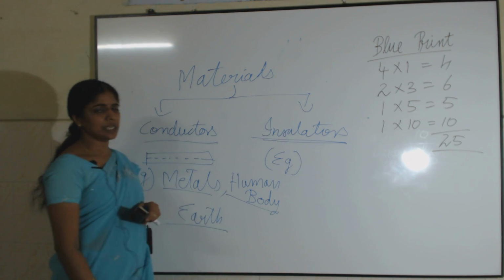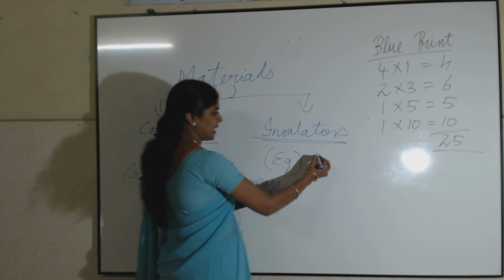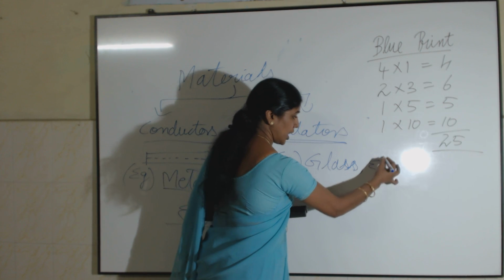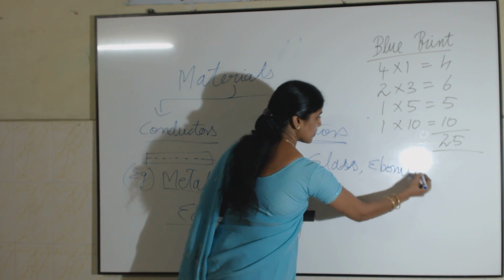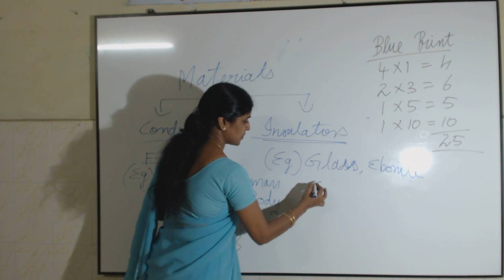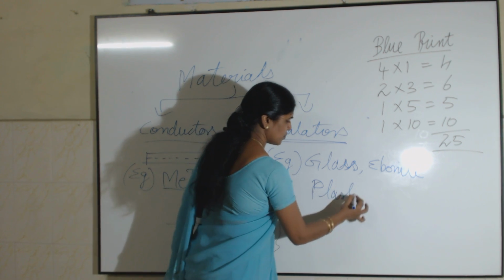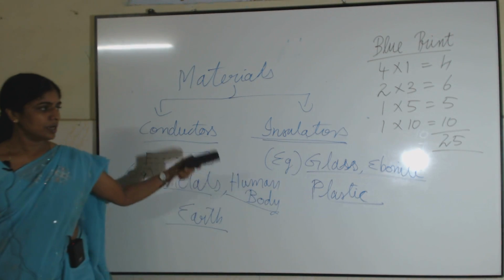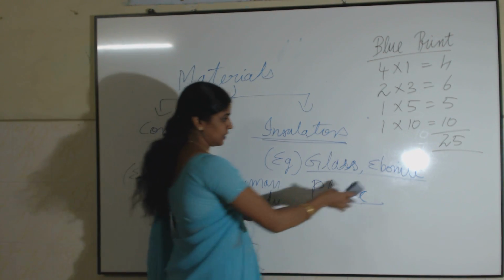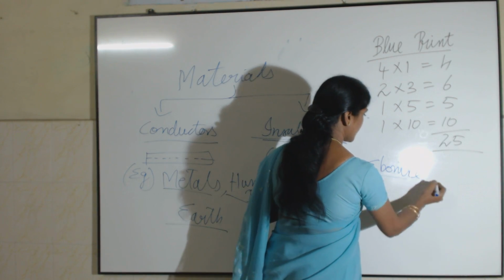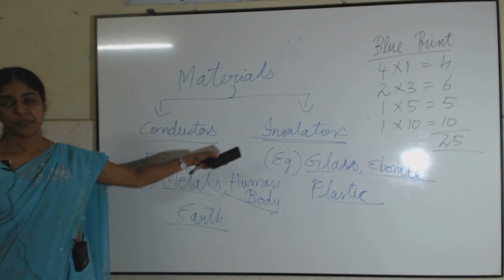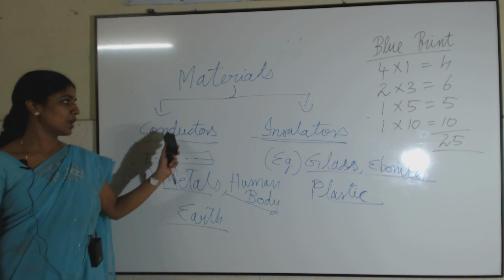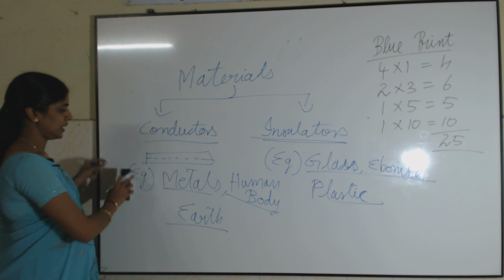Glass, wood, ebonite, plastic. These are very good examples for insulators. So we have broadly classified materials into 2: one is conductors, the other is insulators.